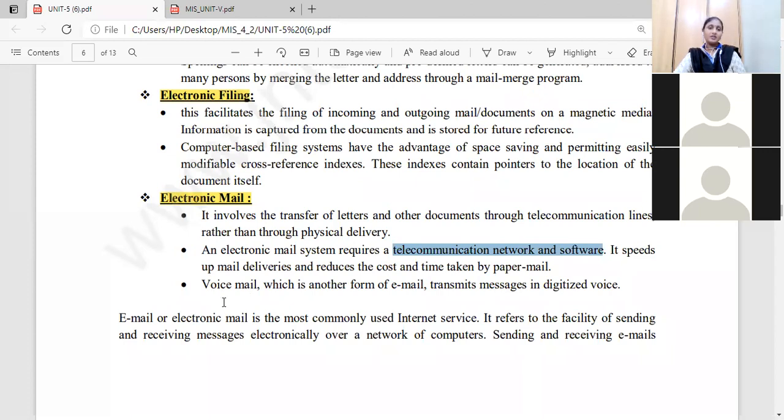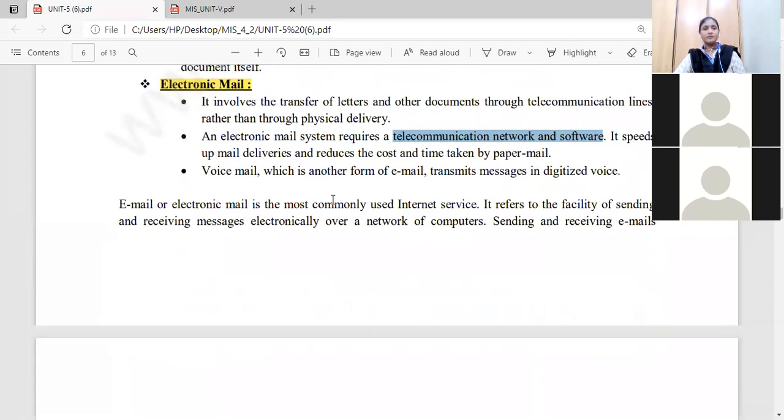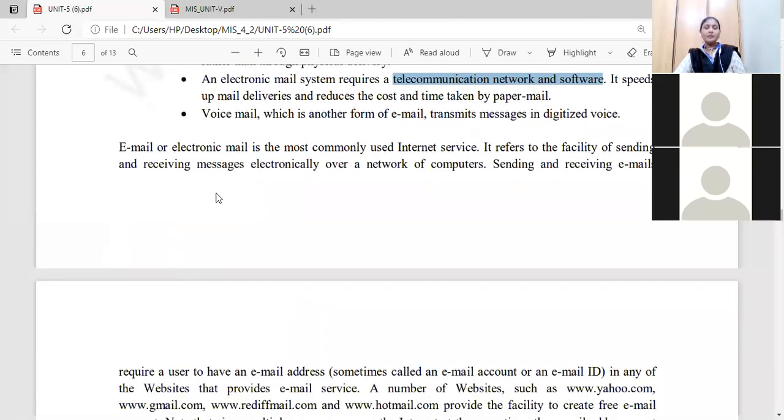Nowadays we are also using voicemails, which are another form of email that transmit messages in digitized voice. Whatever voice we record and send is transmitted as digitized voice. For certain purposes we send voicemails, and for others we send written messages. That is email. Email is electronic mail, commonly used in internet service. It refers to the facility of sending and receiving messages electronically over a network of computers.